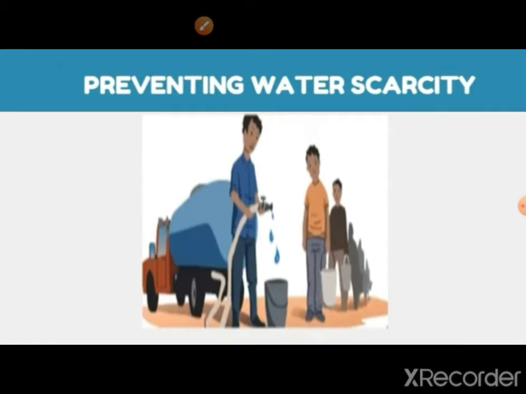The whole of Tamil Nadu faced a huge water crisis. It is important to come up with steps to use water thoughtfully. We can easily do these things. First one, take water in a bucket for bathing instead of using shower. After washing vessels, check if the taps are closed.